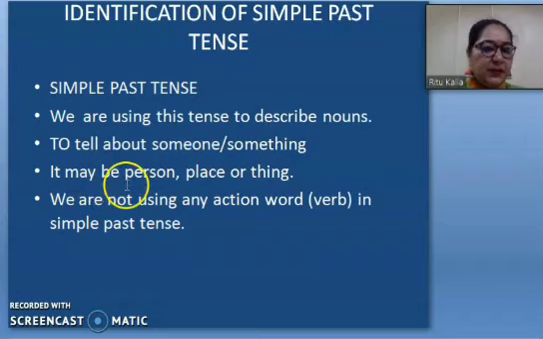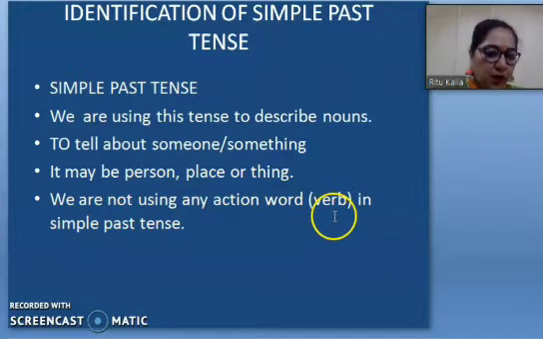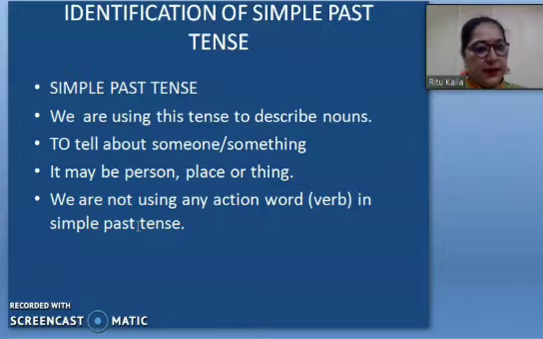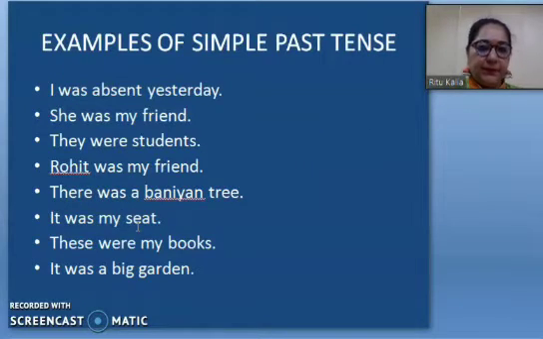I have already told it to you. And we are not using any action word, meaning verb, in simple past tense. Simple past tense is very simple. We are using the subject, we are using was, were, and then we are using the object, meaning about whom we are going to describe. How? I'm going to show you in the next PPT.